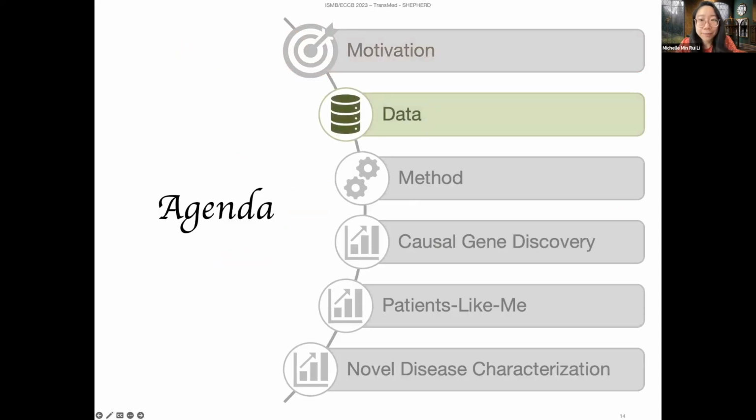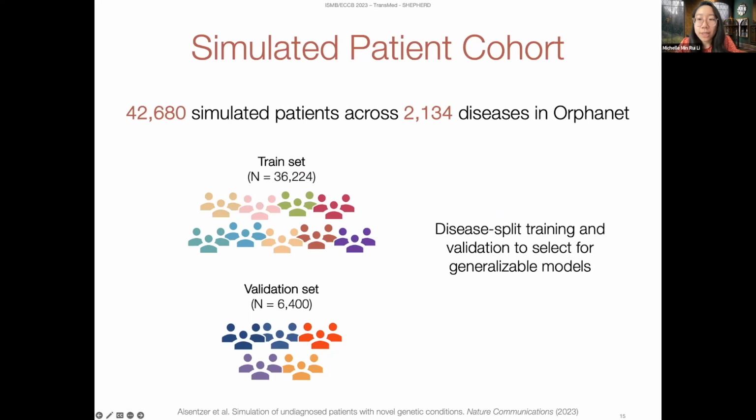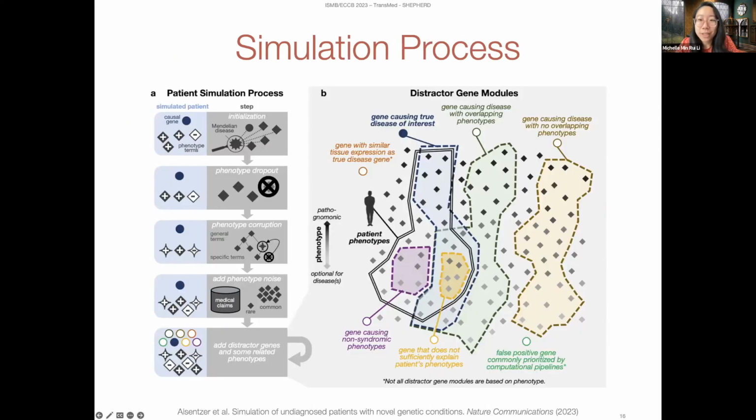Now on to the data. Shepherd is trained on a simulated patient cohort of around 42,000 patients that represent 2,100 diseases found in OrphaNet, which is a rare disease knowledge base. To encourage Shepherd to generalize to new diseases, we perform disease split training, where we assign patients to our train and validation sets by disease. So how does the simulation process work?